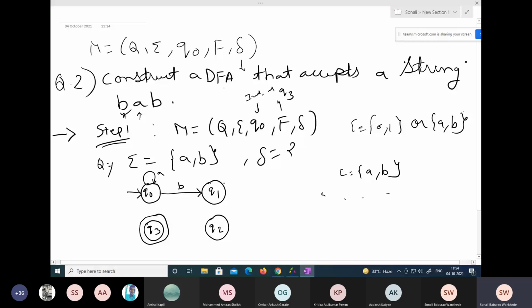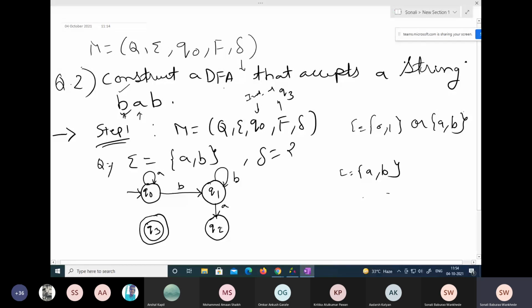Okay, now next one, Q1. I'm present in my Q1, so I'm done with this. Now Q1 gives A to the next state, that is Q2. And what's remaining from my two inputs? I have two inputs A, B, right? So here it takes B to itself. It is not interested in transmitting B. It was interested in sending A to the next state. That's why it is sending A to Q2.